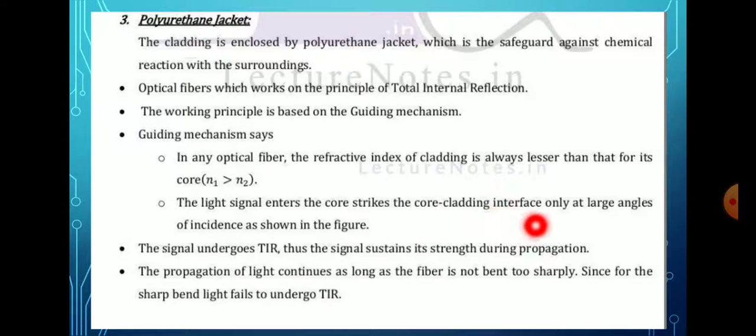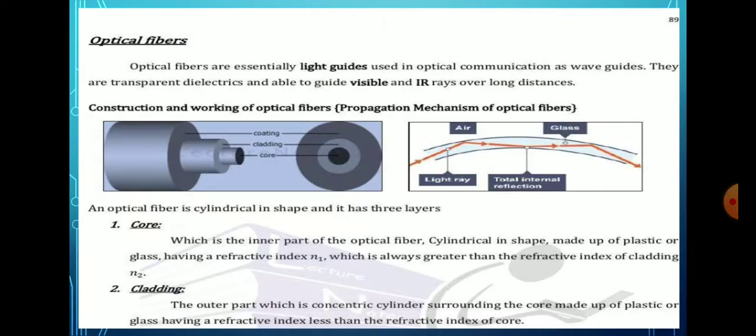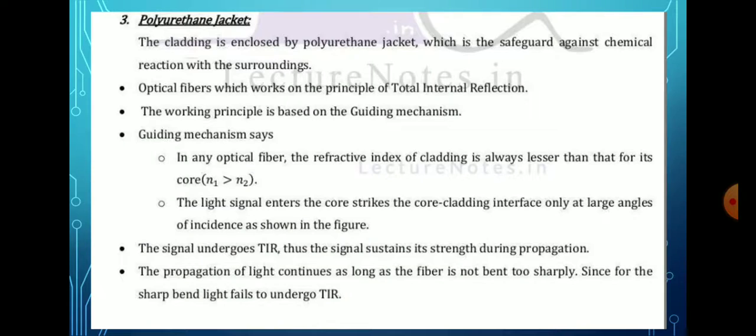The light strikes the core-cladding interface at an angle of incidence as shown in the figure. When the ray passes from the denser medium to the rarer medium, it bends. At the core-cladding interface, with a large angle of incidence, the signal undergoes total internal reflection.